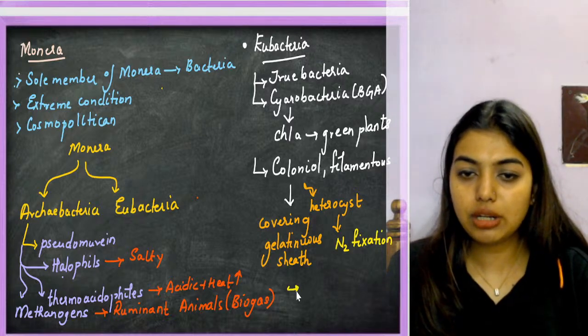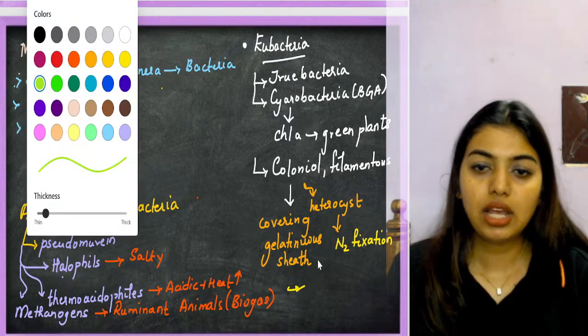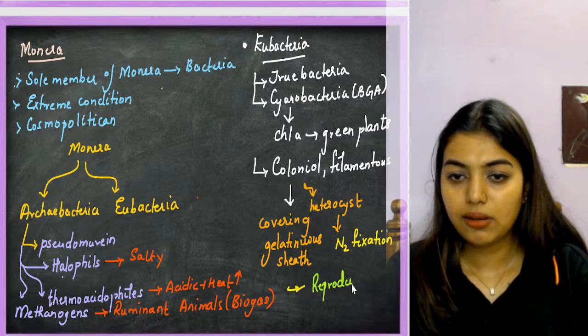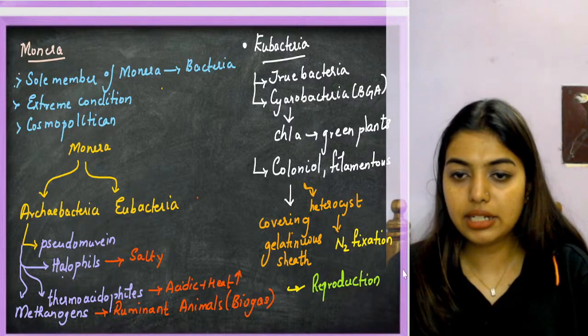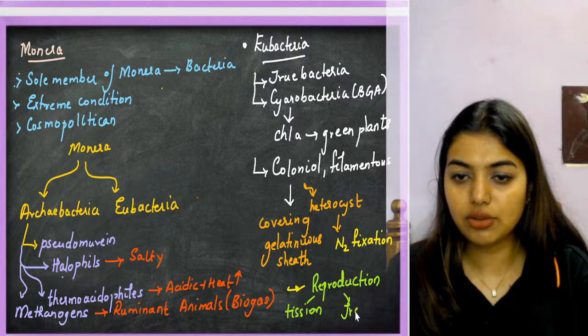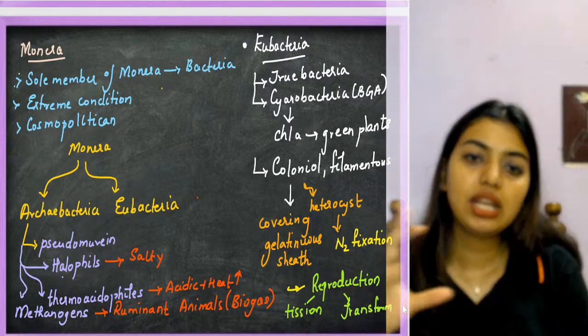Then reproduction in bacteria. We'll use another color so you understand it's a different point by itself. Reproduction in bacteria is by fission, and sexual reproduction is by transformation. This is what we studied.